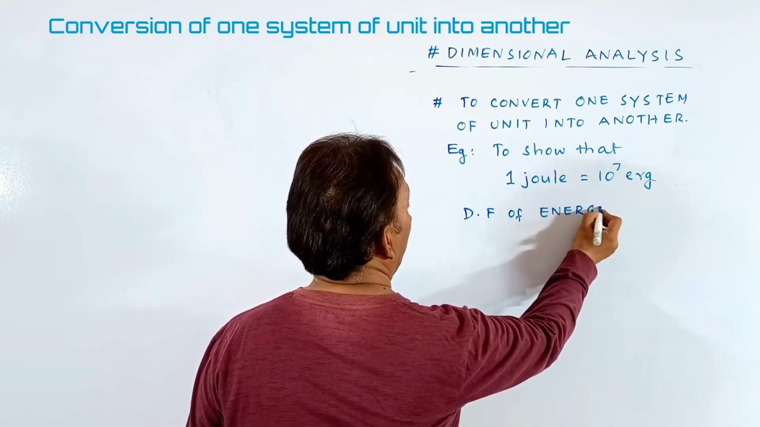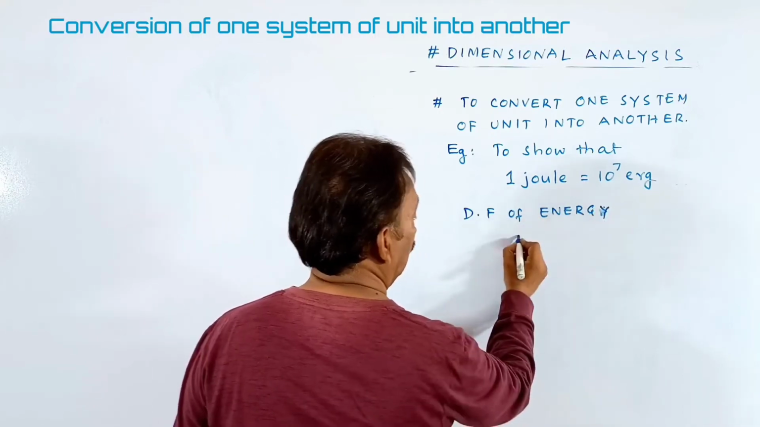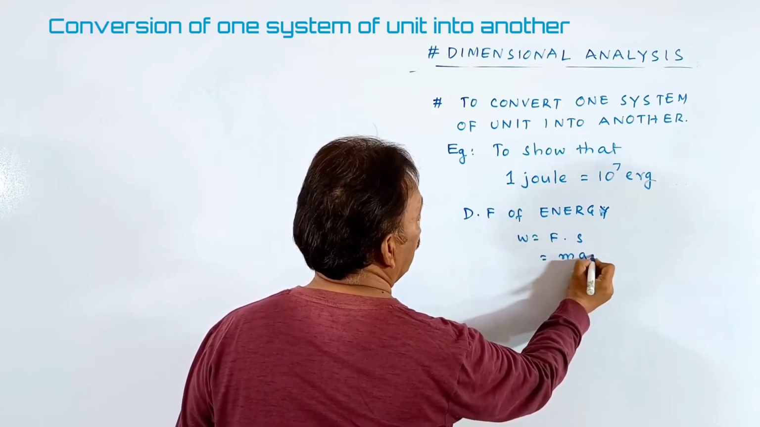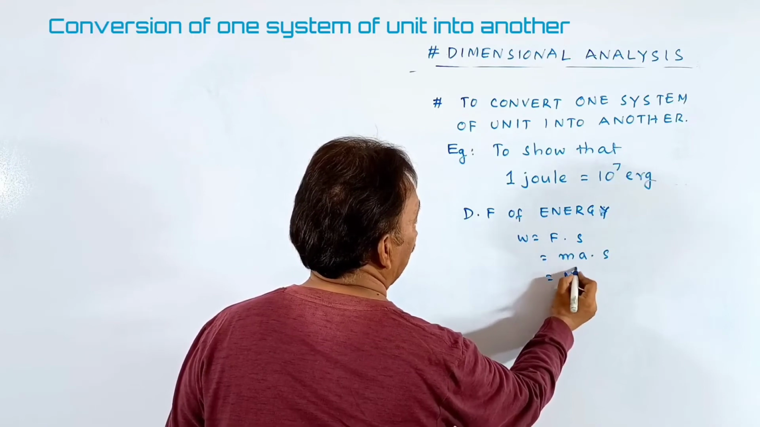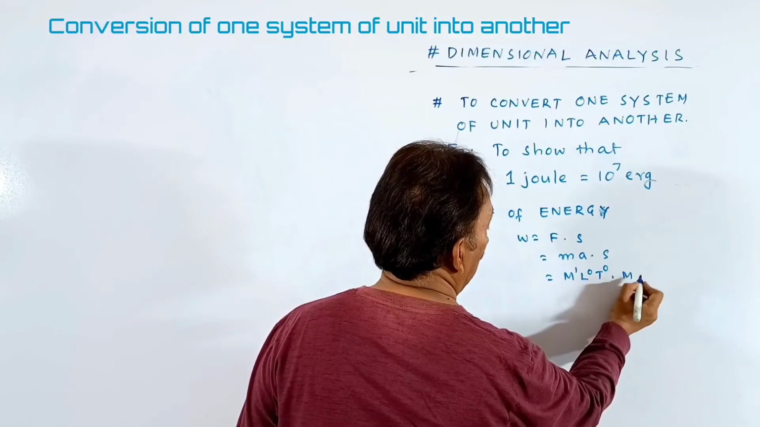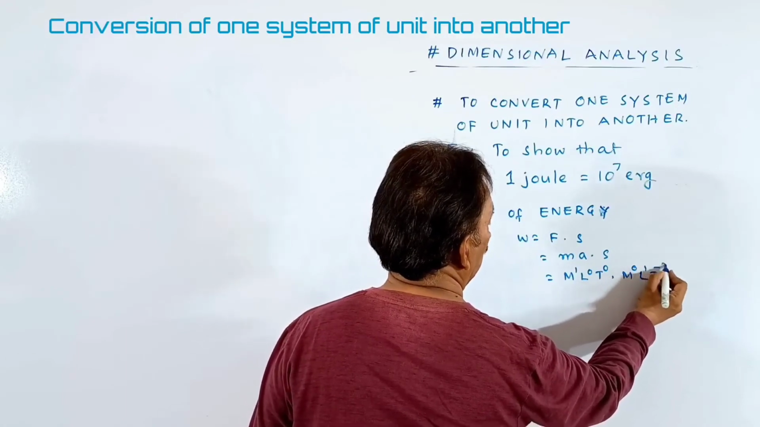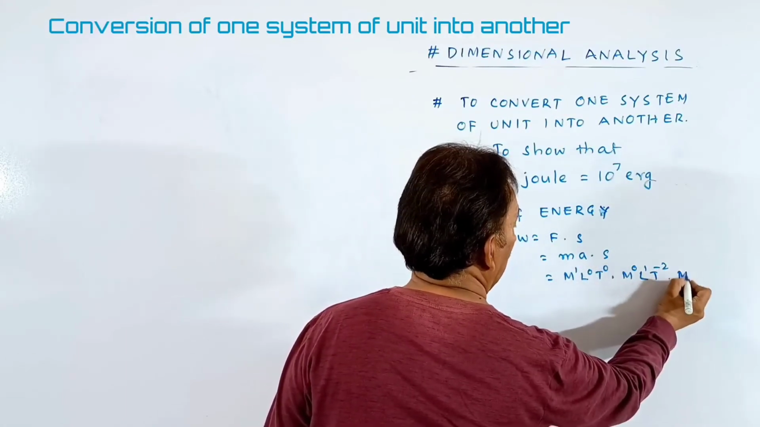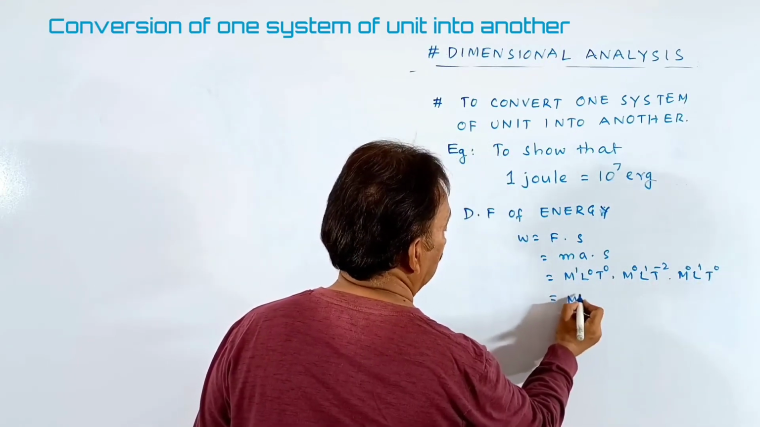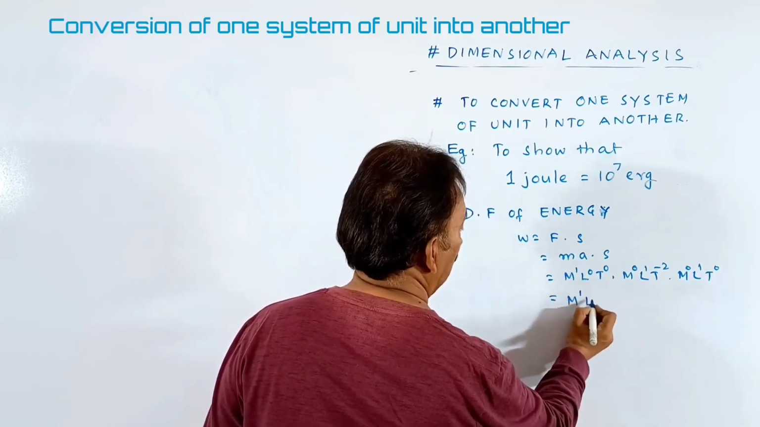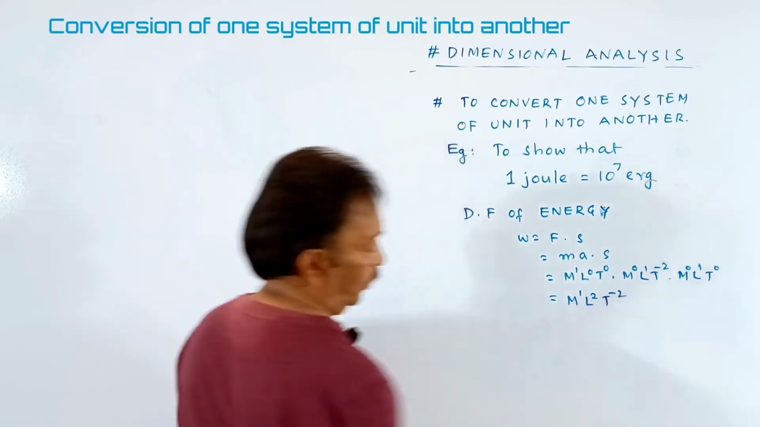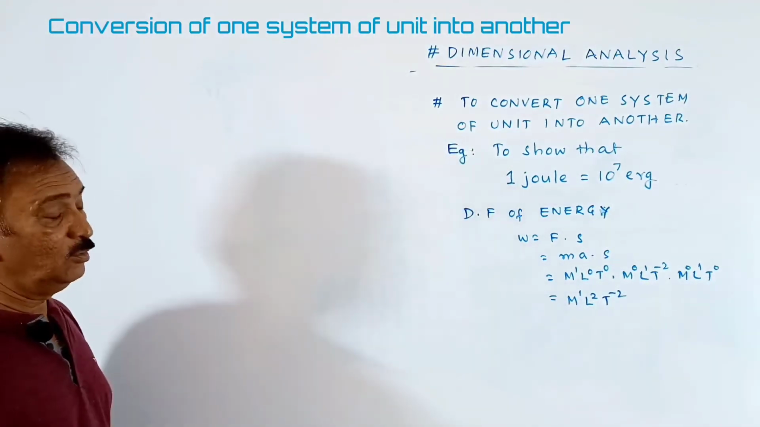As you know, energy is nothing but work. Work is equal to force multiplied with the displacement. Force is equal to mass into acceleration, into S. Mass is M1 L0 T0. Acceleration is M0 L1 T inverse 2. And length is M0 L1 T0. That means finally we'll get M1 L2 T inverse 2.